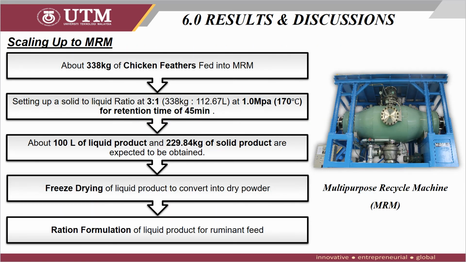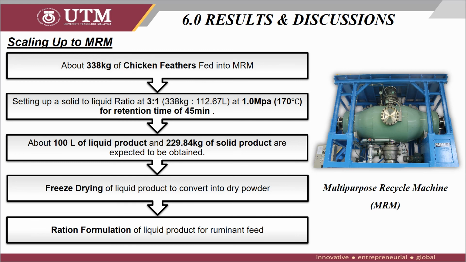Once done with the analysis and having identified the optimum parameters, the scaling up of SCW to MRM has been carried out. About 338 kg of chicken feathers were fed into the MRM. According to the optimum parameters obtained, a setup of solid to liquid ratio of 3:1 at 1 megapascal for 45 minutes has been proposed in order to obtain a higher amount of liquid product with a concentrated amino acid. About 100 liters of liquid product and 2 to 9.84 kg of solid product are expected to be obtained.